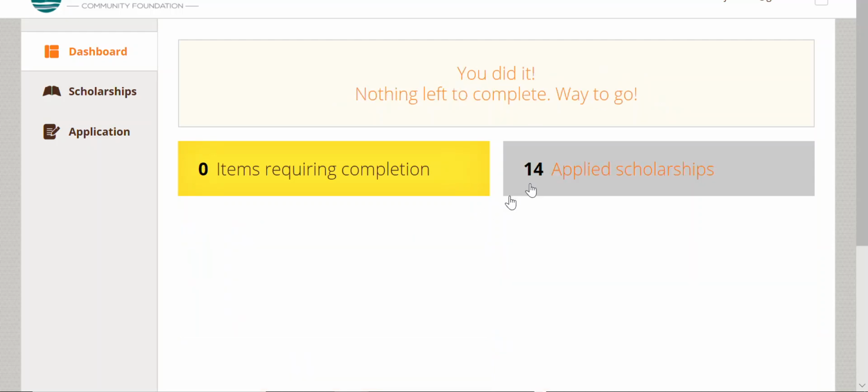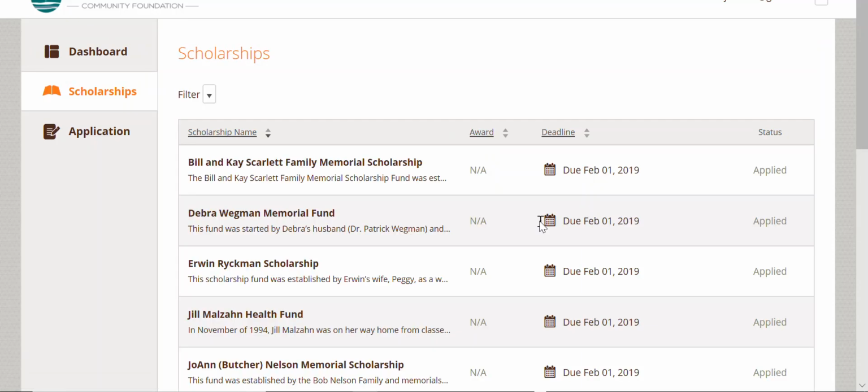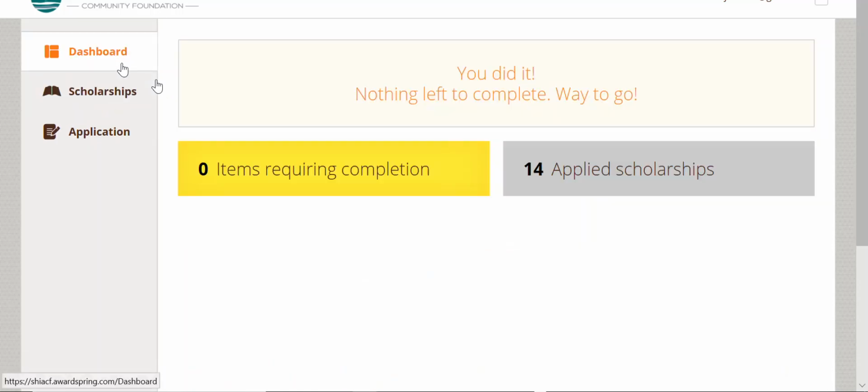In the gray bar to the right, you will see the number of scholarships you have applied for. To see more specific information about those scholarships, click on the gray bar to read about each one. And you're done. Don't forget to check back regularly to see if your letters of recommendation and transcripts have been sent. And check your email often in case we need to contact you about your application.